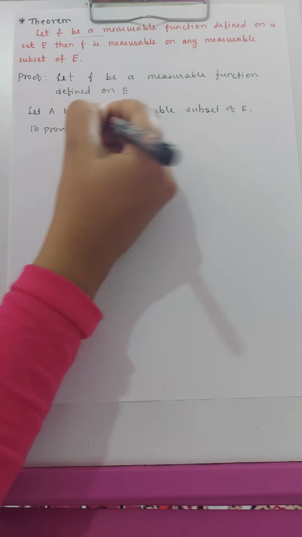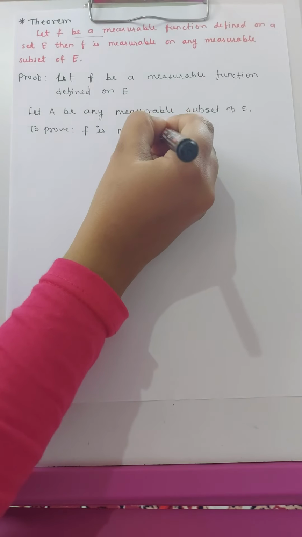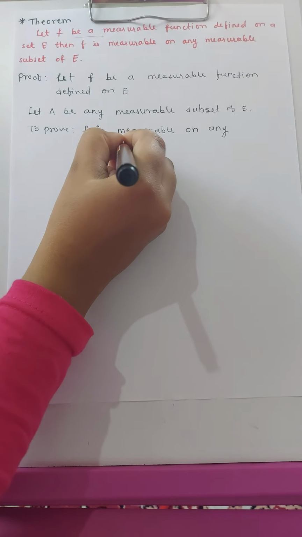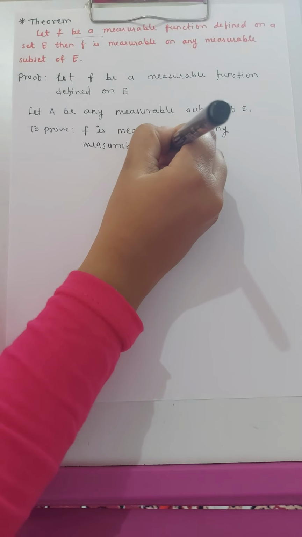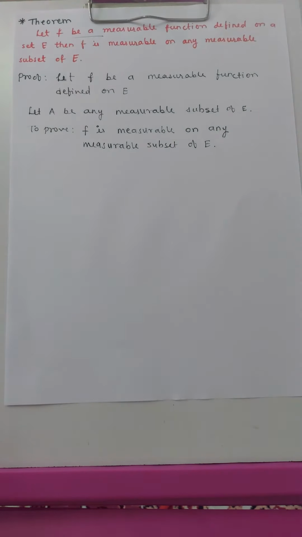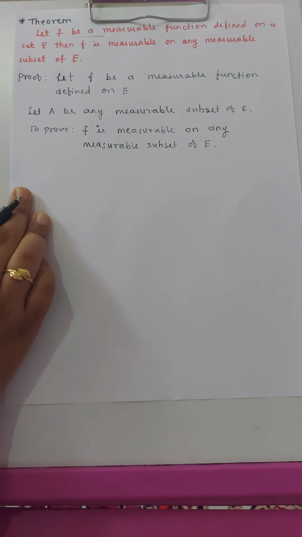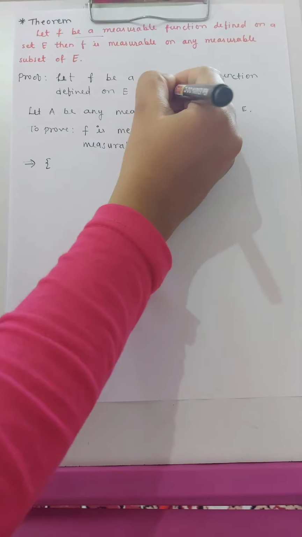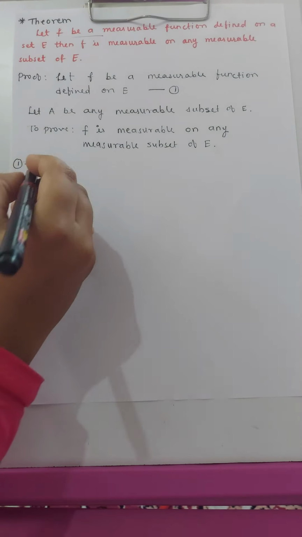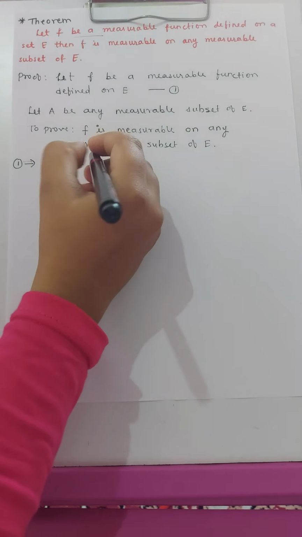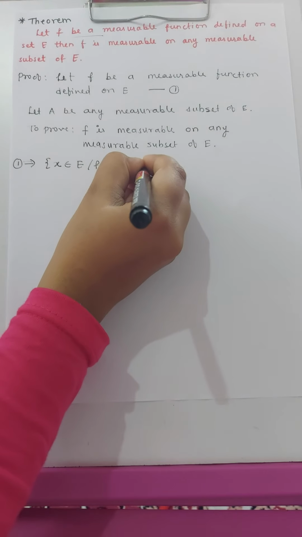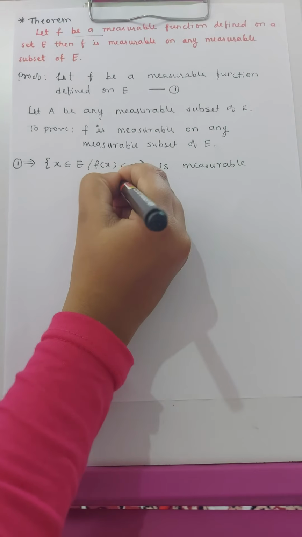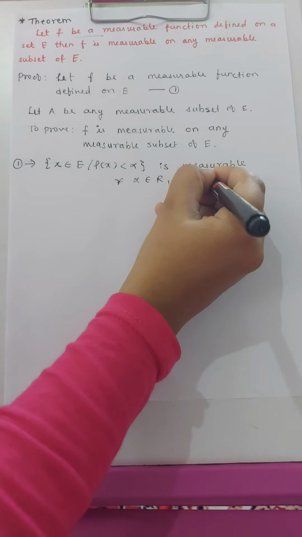To prove f is measurable on any measurable subset of E, that is A. So now since f is a measurable function defined on E, it implies, let it be number 1, that 1 implies the set of X, where X belongs to E, such that f of X is less than alpha is measurable by definition of measurable function for all alpha belonging to R and X belonging to E.